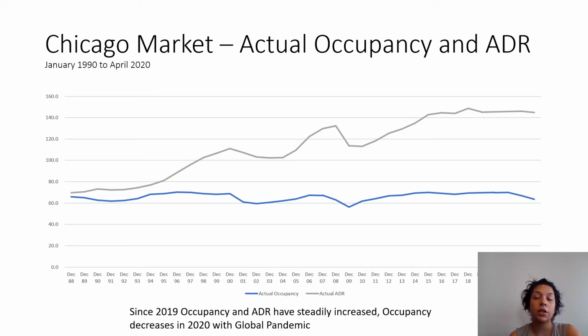Actual occupancy and ADR. If you look here, since 2019, occupancy and ADR have steadily increased. Occupancy decreases in the start of the global pandemic in 2020.